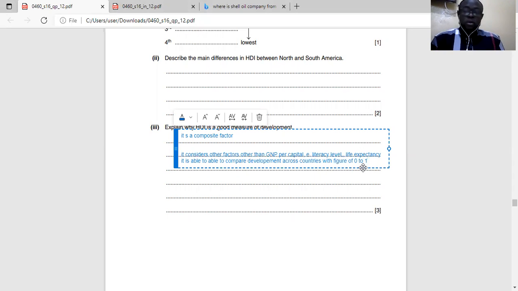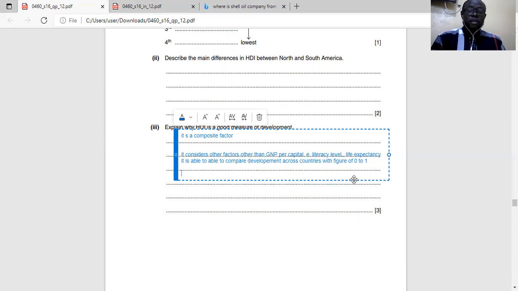No country is actually on 0, and if you have 1, you are perfectly developed, but there's nothing like that. The closer you are to 1, the more developed you are. Presently, the most developed country is Norway, around 0.99, while some poor countries are on 0.4, 0.5.